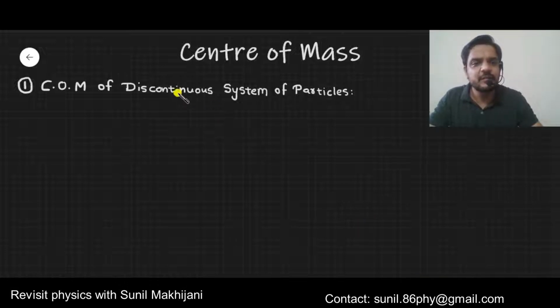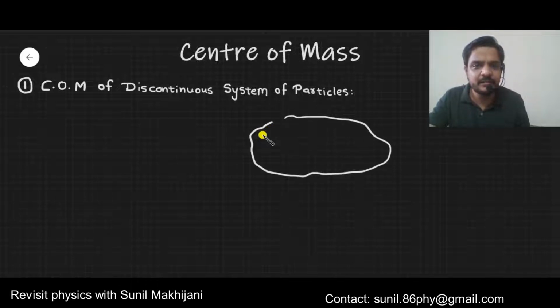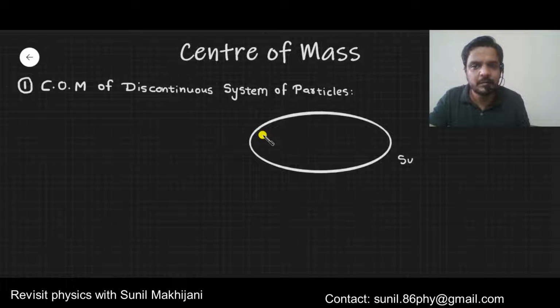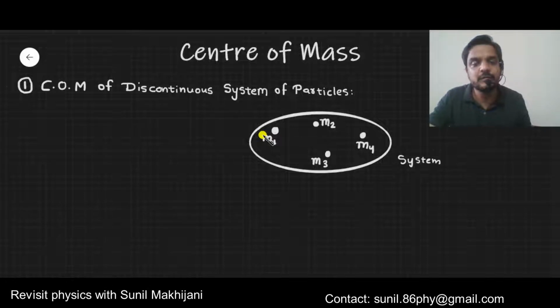Center of mass of a discontinuous system of particles. Now what do we mean by this? Suppose we have a system, and inside the system there are a large number of particles. It may be 2 particles, 3 particles, or any number of particles, but the mass of the first particle I am writing as m1, the mass of the second particle is m2, the mass of the third particle m3, and m4, and so on.